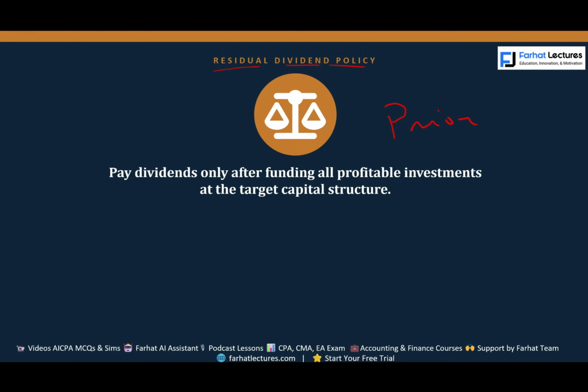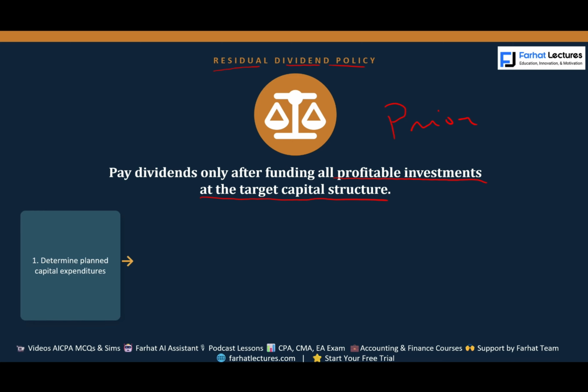So we're going to pay dividends only after funding all profitable investments at the target capital structure. Companies don't haphazardly decide on the dividend. They have a plan. First, they determine their planned expenditure. How much money do they need for next year? Because if they plan, then they will know how much money they need, and as a result they will determine how much money to keep or to pay out.